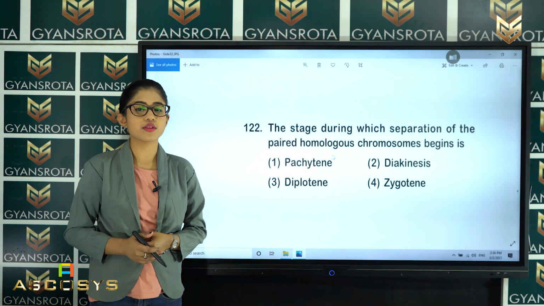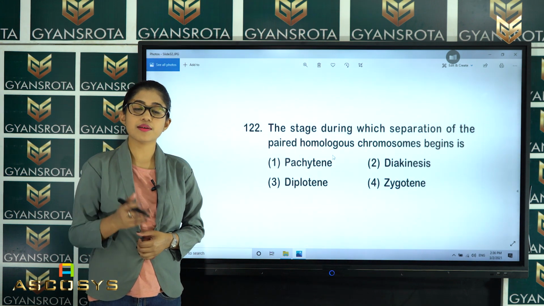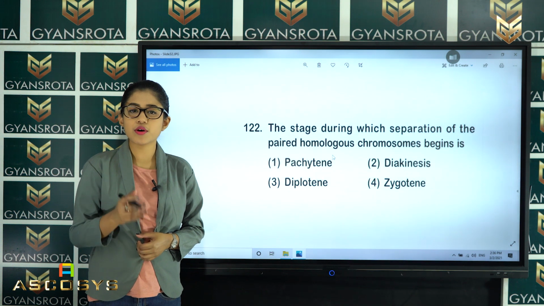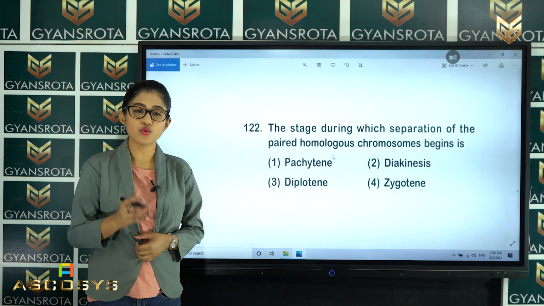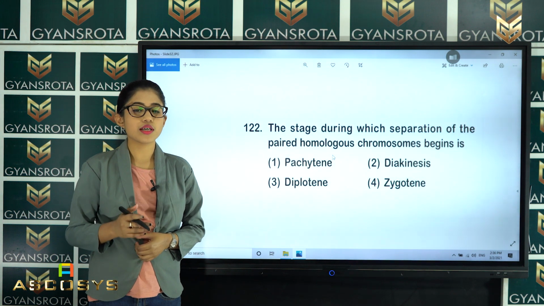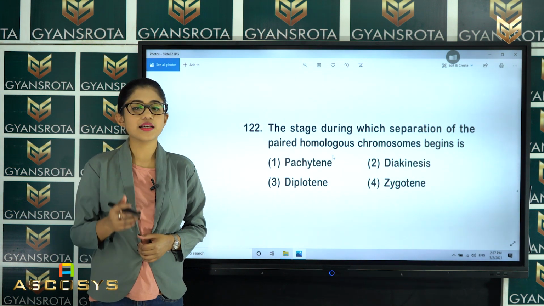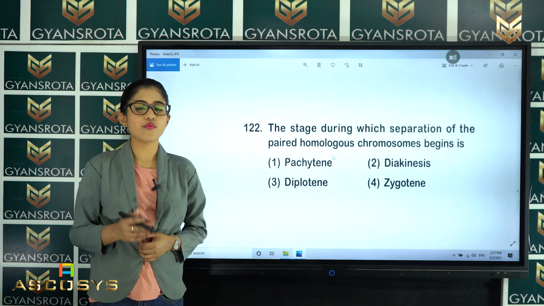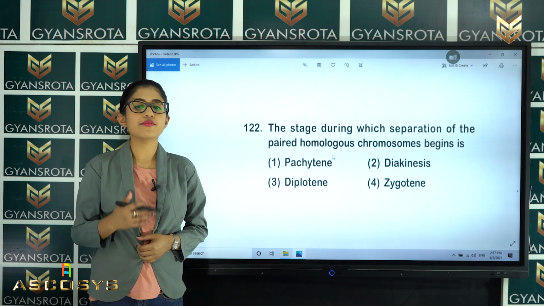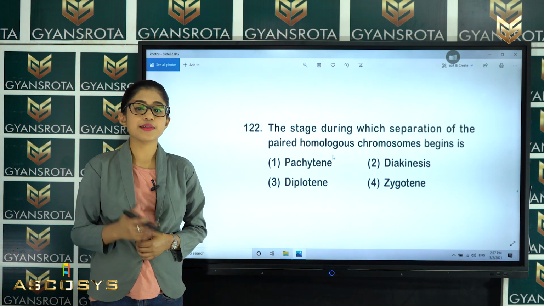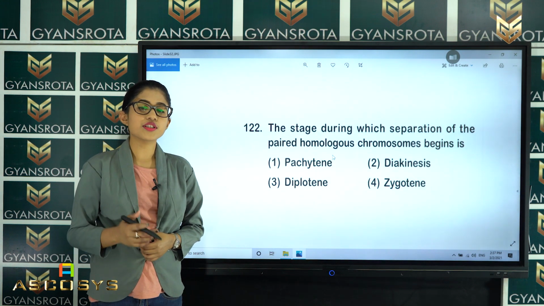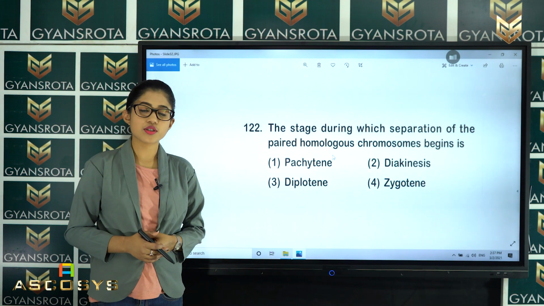We have discussed mitosis and meiotic cell divisions, and that meiotic cell division takes place in two ways, meiosis 1 and meiosis 2. There we have discussed prophase 1, which is composed of 5 different stages. So which among them will be the correct answer?